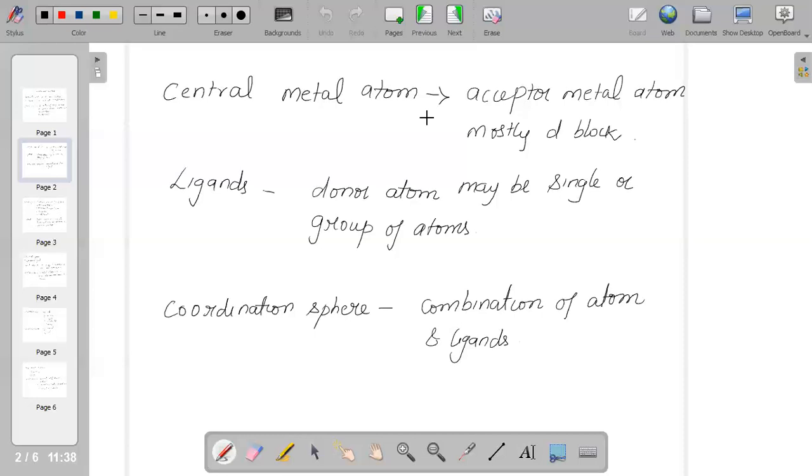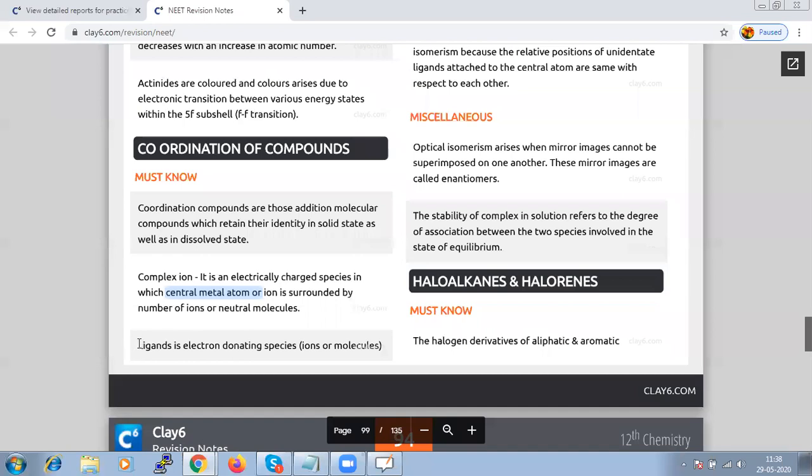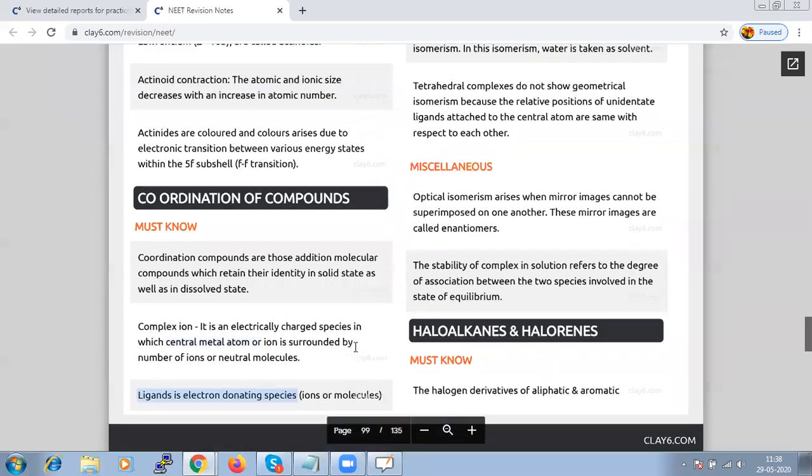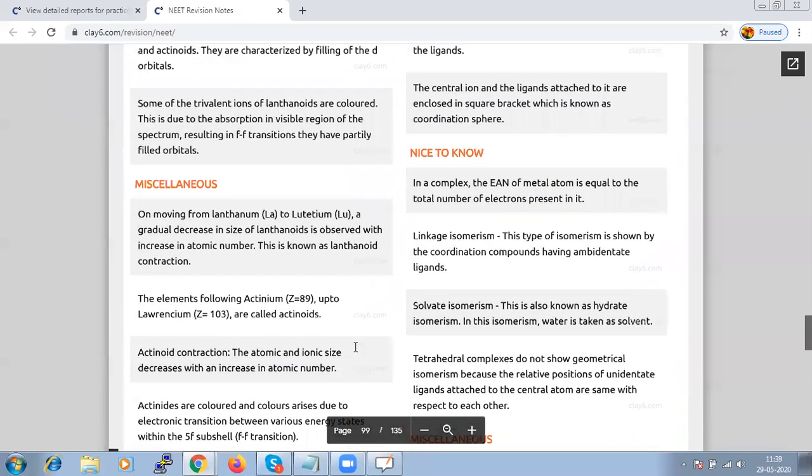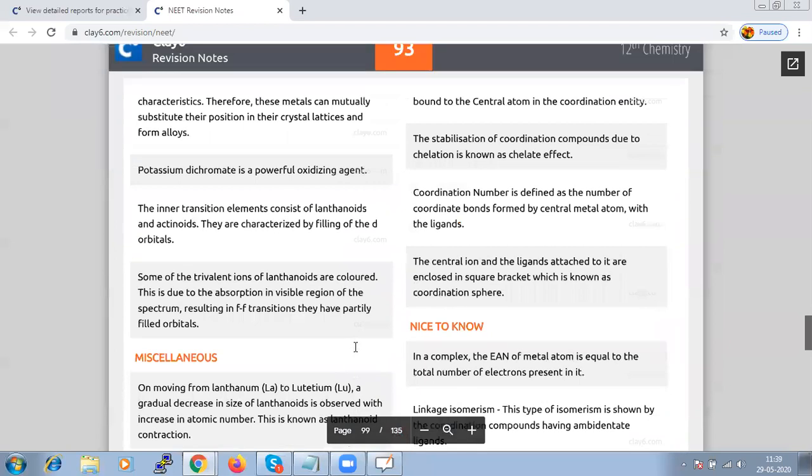The next important term is ligands. They are donor atoms, which can be a single atom or a group of atoms. Ligands are electron-donating groups, which can be ions or molecules, and they have the tendency to bind to the central metal atom in the coordination entity.